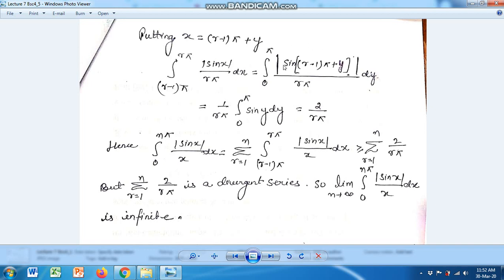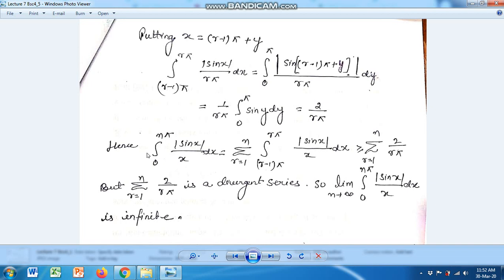But we know that |sin(n pi plus theta)| is always |sin theta|. So here we get |sin y| dy, with 1 upon r pi, and after solving this integral, we get 2 upon r pi.